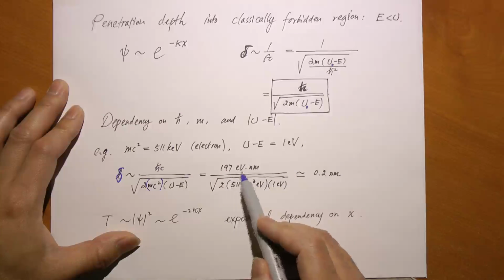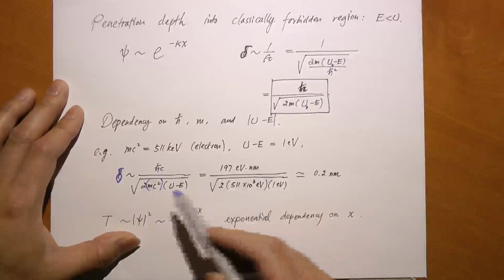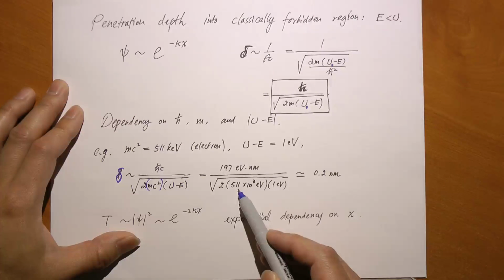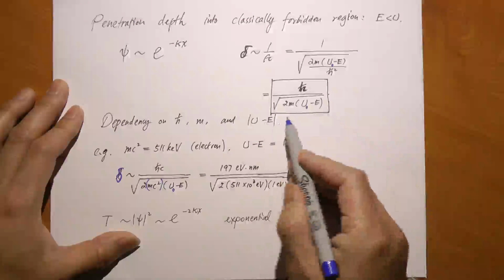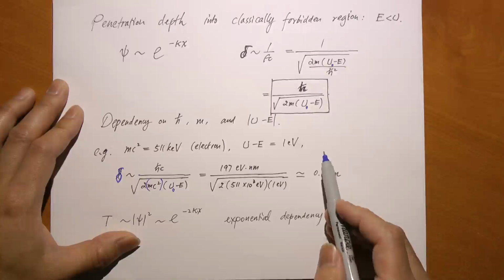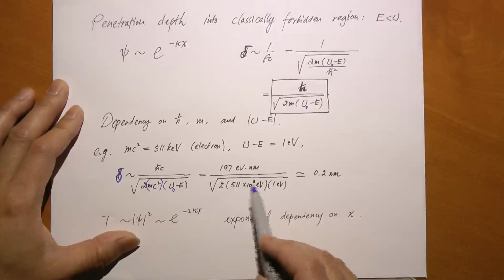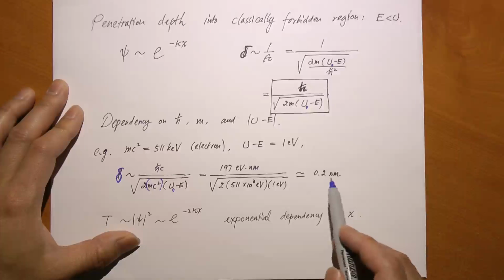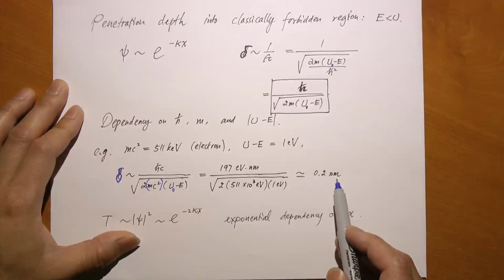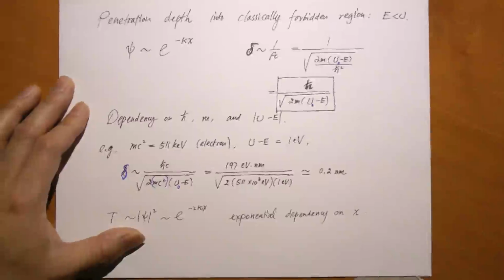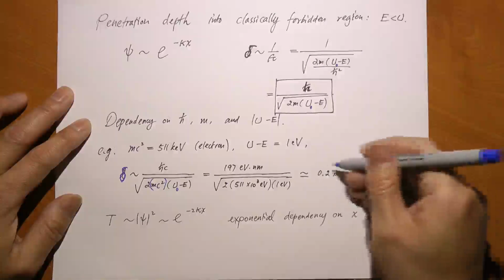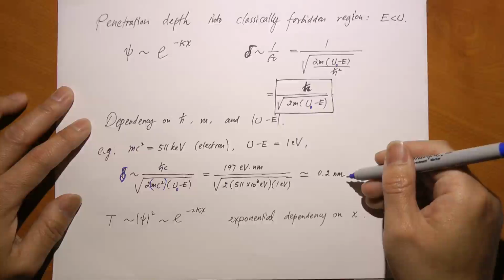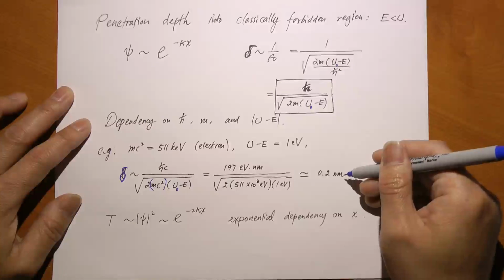H bar c is 197 eV nanometers. Remember that? And mc squared is 511 keV, that's about 10 to the 3 eV. The difference between U naught and E is 1 eV, as I said. You tunnel through a barrier that's 1 eV taller than your own energy. You get this ratio. Do the work, very simple: about 0.2 nanometers. This may not sound like much, but remember, the size of an atom is only about 0.1 nanometers. So the electron is actually going quite far in terms of microscopic size, so the tunneling becomes significant.